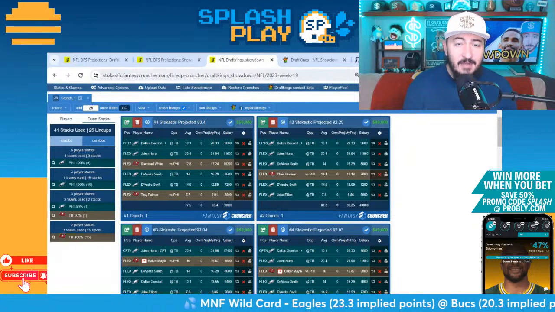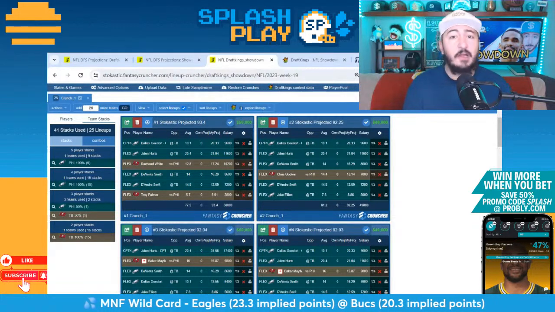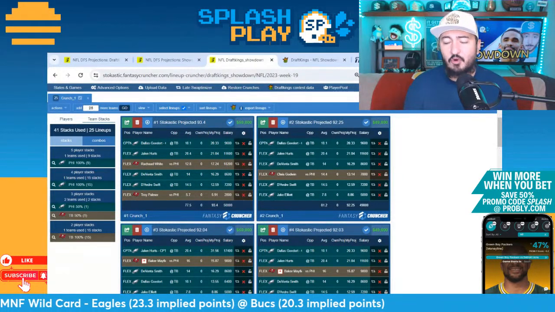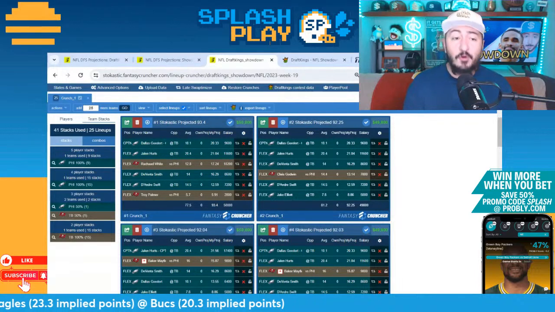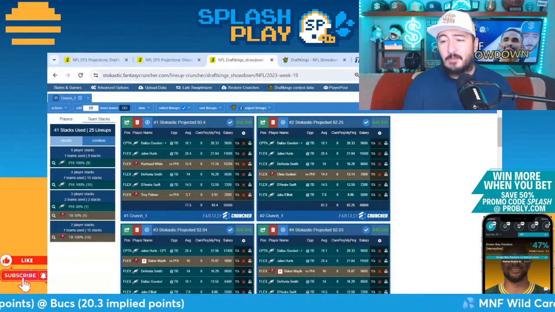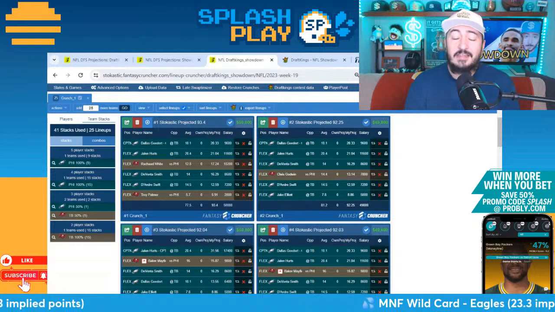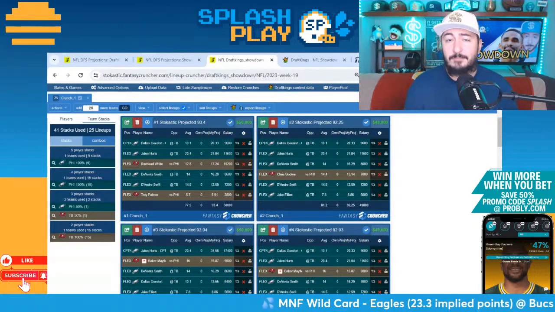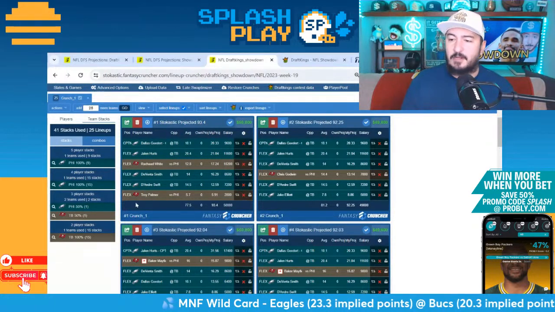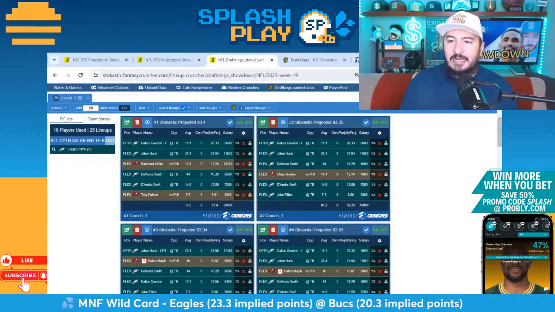People hated Miami. That ended up being right. People hated Green Bay. That ended up being very wrong. So I think that's something here where the projections will force more Eagles, but I do think that the field will probably play a little bit less Eagles than they should. That doesn't change the fact, though, that 4-2 Bucs builds, 5-1 Bucs builds are still going to look pretty appealing. All right, so let's keep this all in mind here. Now let's do our hand build.